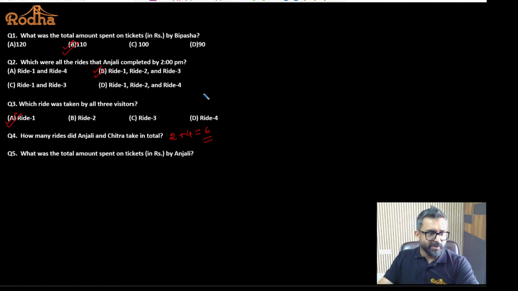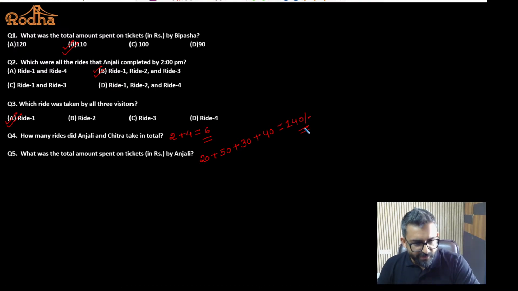Understood? Okay. What was the total amount spent on tickets by Anjali? Anjali took all the rides, so she must have spent what amount? Total amount, that is 20 plus 50 plus 30 plus 40. 140 rupees is the amount spent by Anjali. Point taken, all of you?